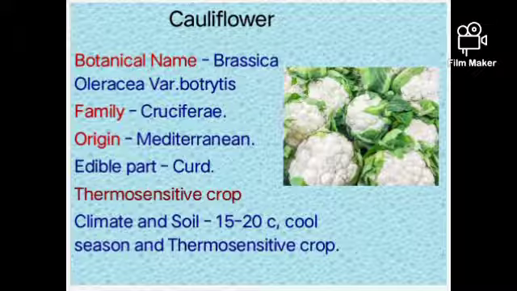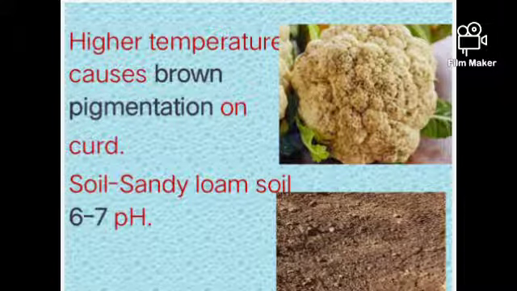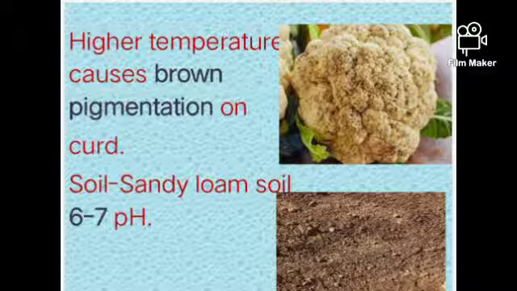Climate and soil. A climate of 15 to 20 degrees Celsius is good for its curd development. It is a cool season and thermosensitive crop. Higher temperature causes brown pigmentation on the curd of cauliflower. It is mainly grown in sandy loam soil with a pH in the range of 6 to 7.